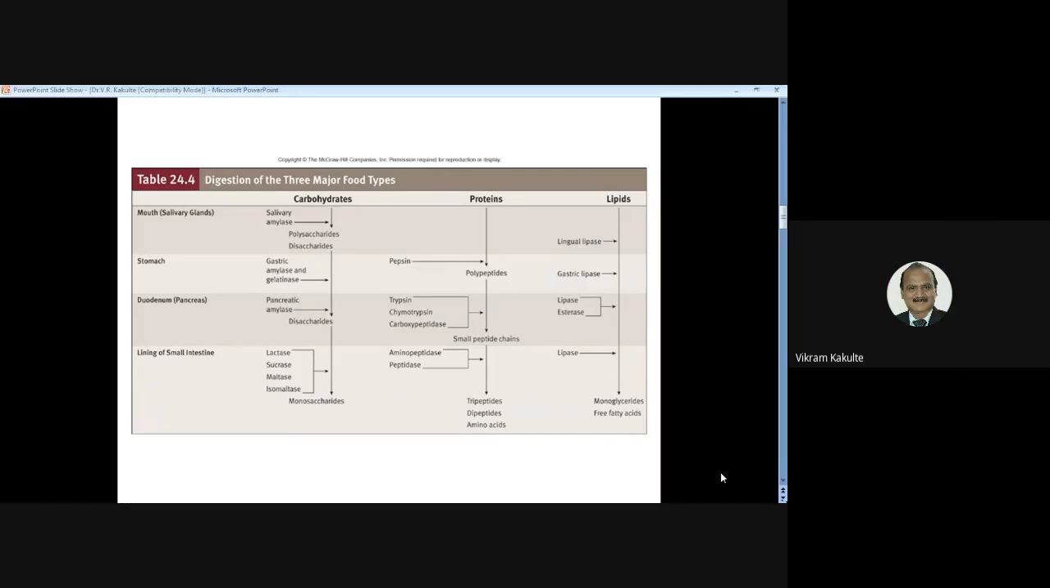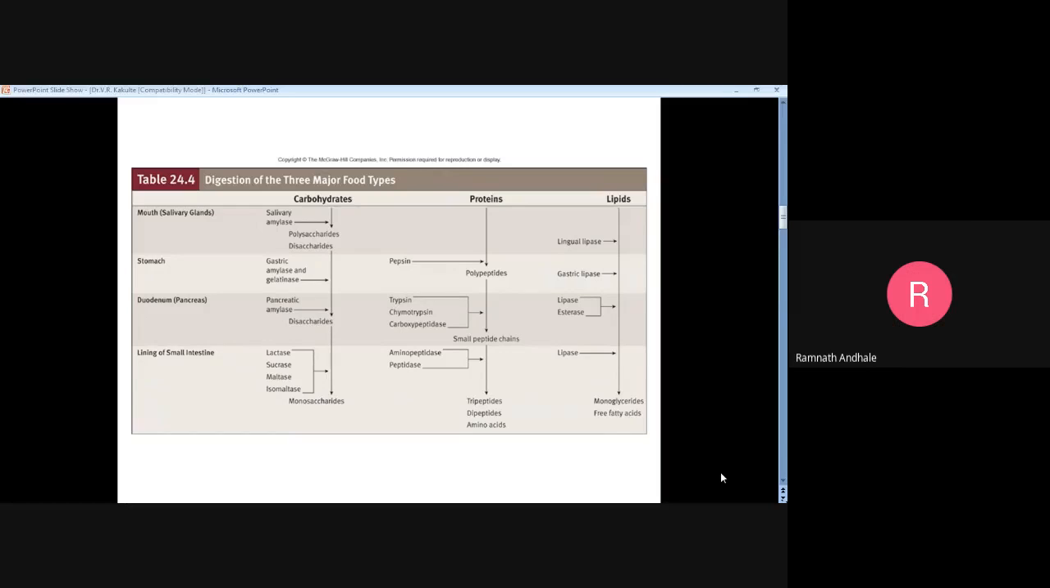This slide shows the different regions of the digestive system where digestion takes place. Now here, in the mouth, carbohydrate digestion takes place in the presence of the amylase enzyme. Carbohydrates, that is polysaccharides, for example starch, get converted into disaccharides such as maltose in the presence of salivary amylase. Then this food material comes to the stomach, where there is no action on carbohydrates, and then it goes to the intestine.